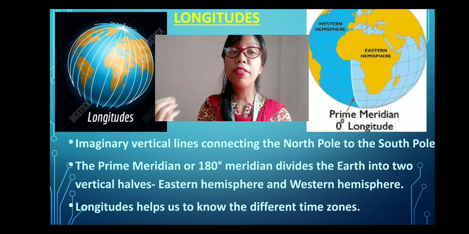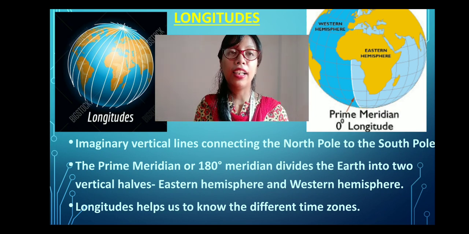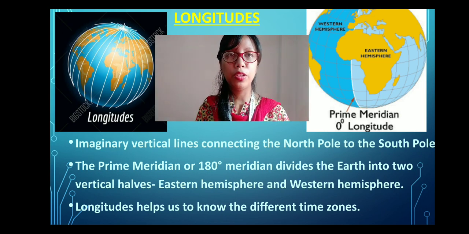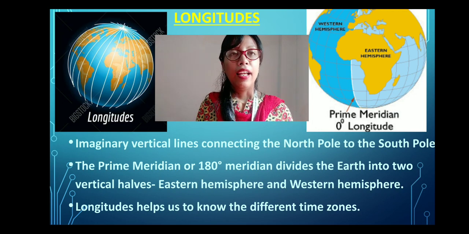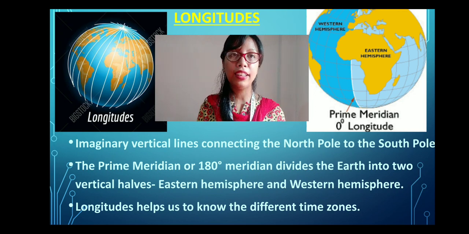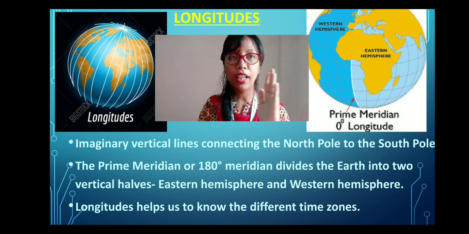Longitudes are vertical lines that connect the North Pole to the South Pole. As you can see on the screen, these lines are connecting the North Pole to the South Pole. Latitudes had the equator, right? In a similar way, longitudes have the prime meridian or 180-degree meridian, which divides the earth into two vertical halves.